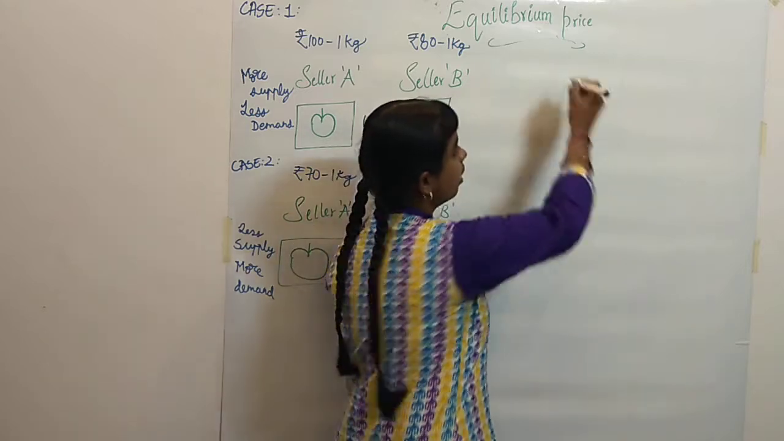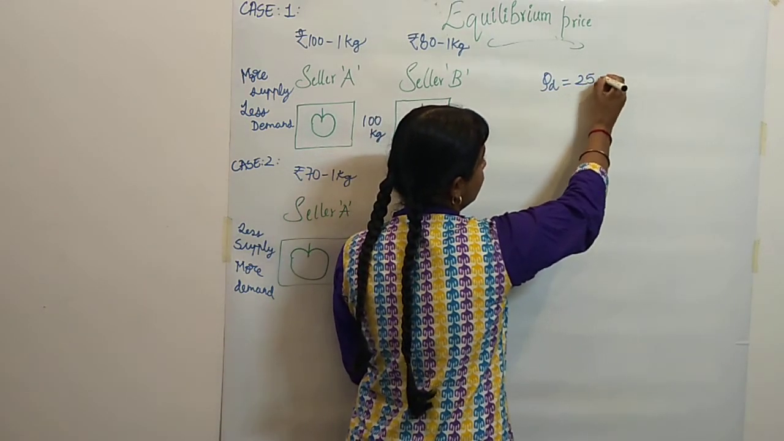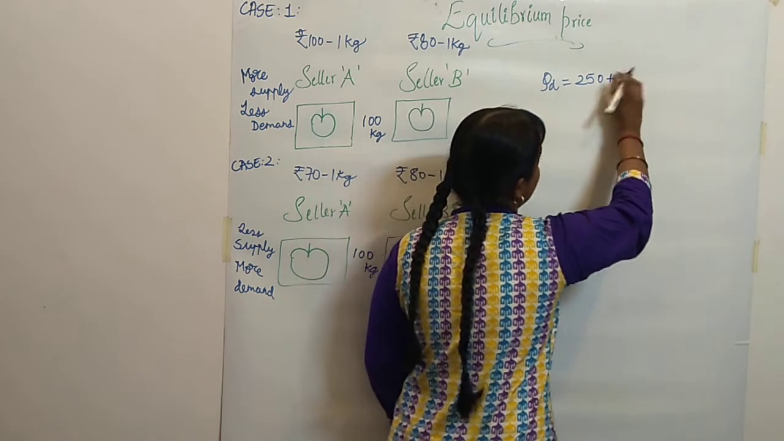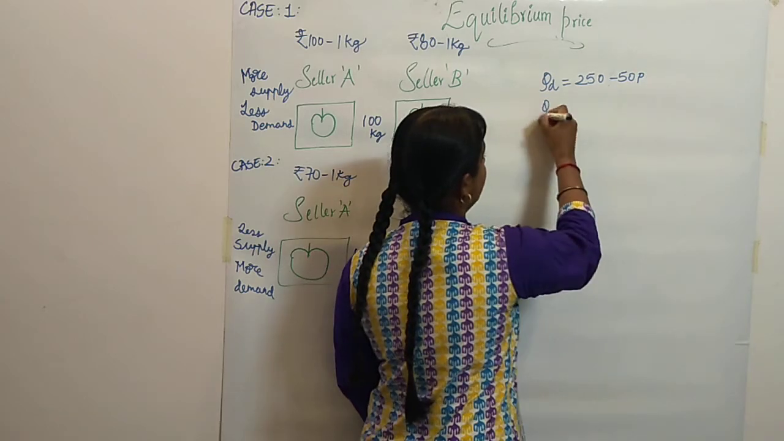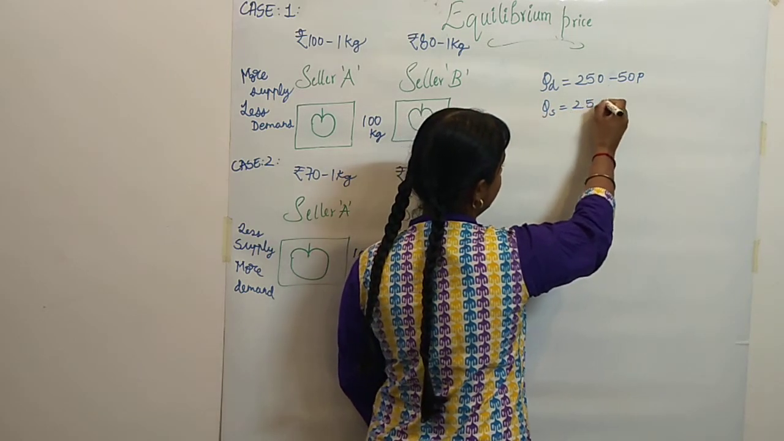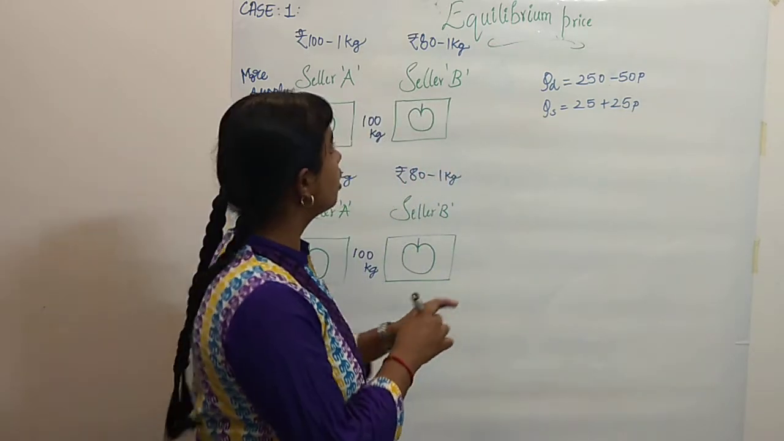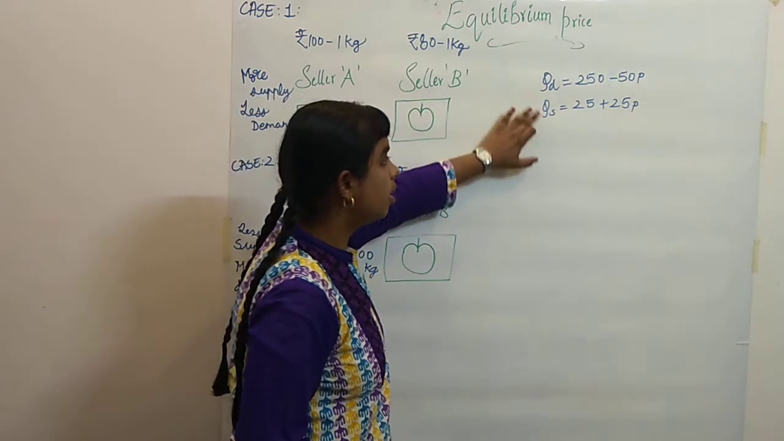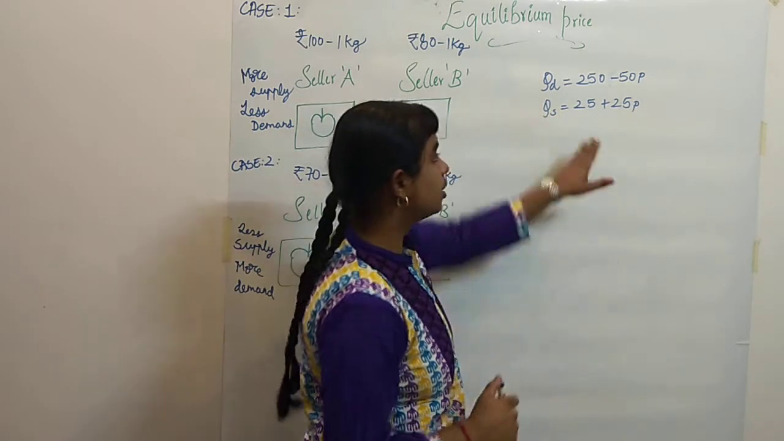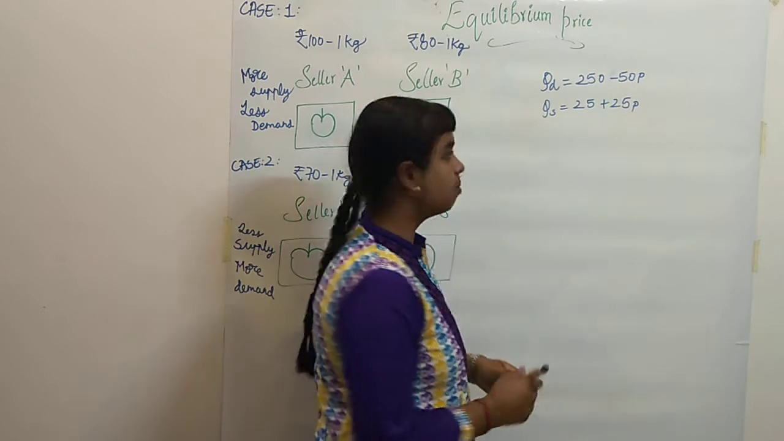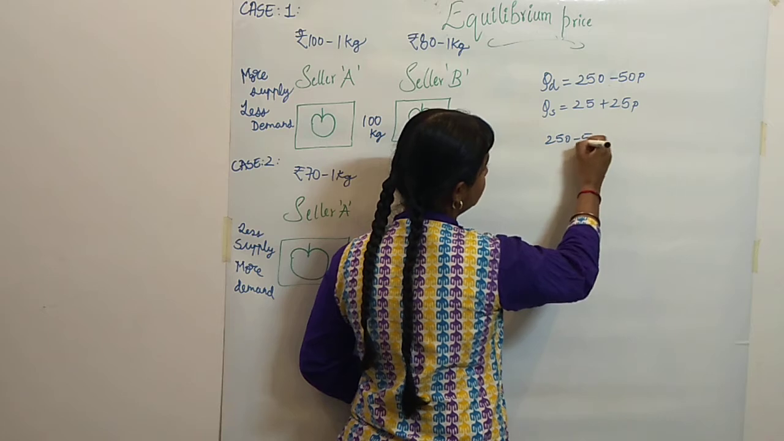Now I will be taking the quantity demanded as 250 minus 50p and quantity supply as 25 plus 25p. Okay, now as I told, at equilibrium price the quantity demanded and quantity supply will be equal. Now I will equate these two equations so that I will get the equilibrium price. So quantity demanded is 250 minus 50p,